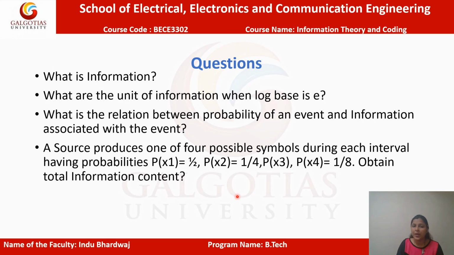So we have one bit for x1, then 2 bits for x2, and 3 bits and 3 bits for x3 and x4. So 3 plus 3 is 6, plus 2 is 8, and plus 1 is 9. So 9 bits of information content will be associated with that source.